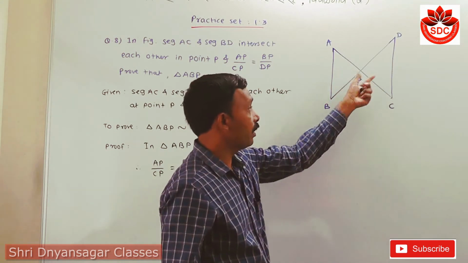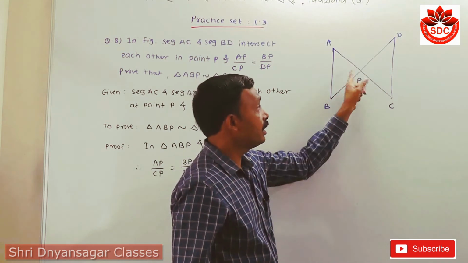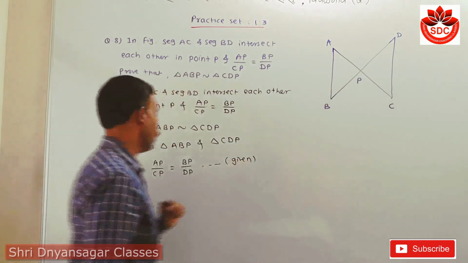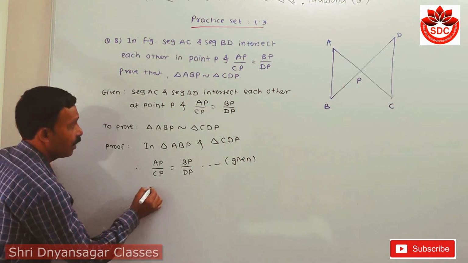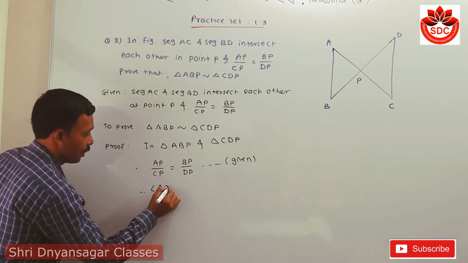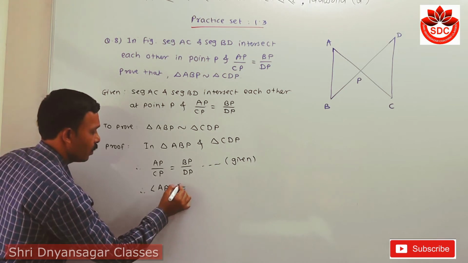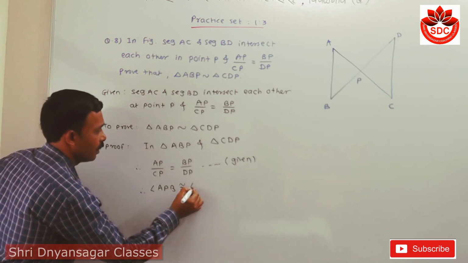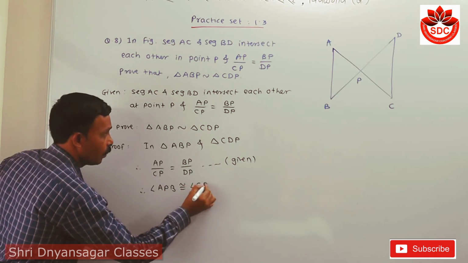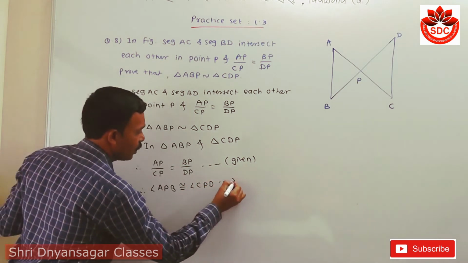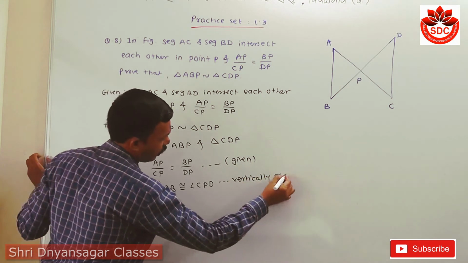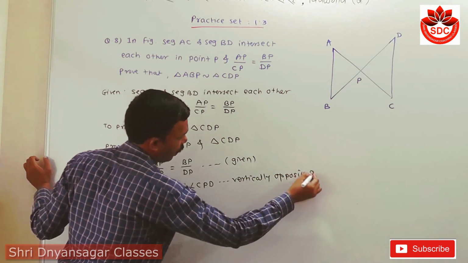Two ratios are equal, this upon this and this upon this, these two ratios are equal. And this angle is a vertically opposite angle, so it is also congruent. That means angle APB is congruent with angle CPD because vertically opposite angles.